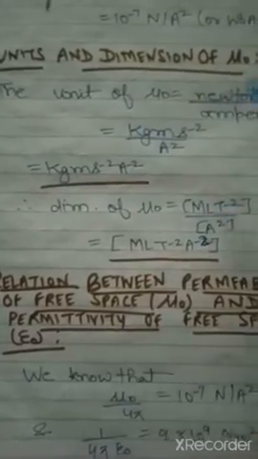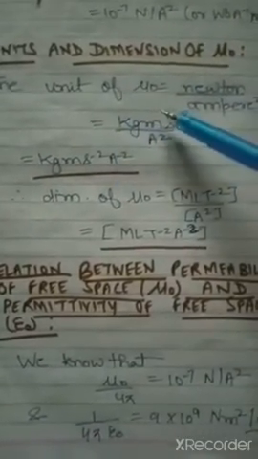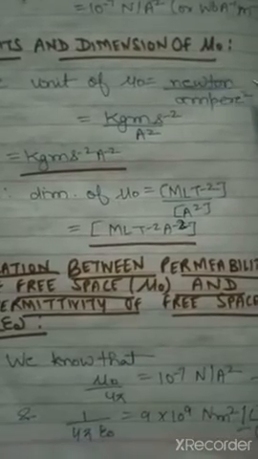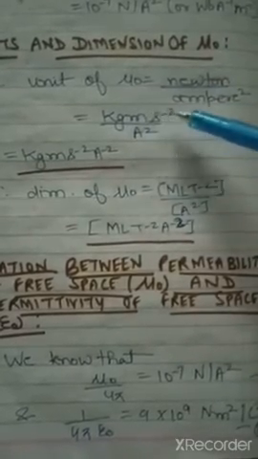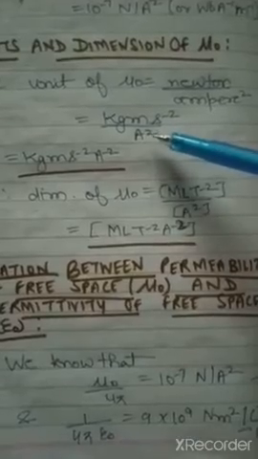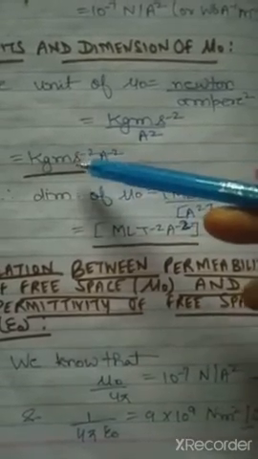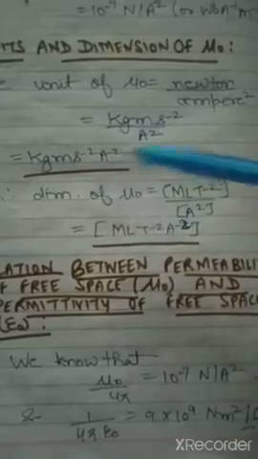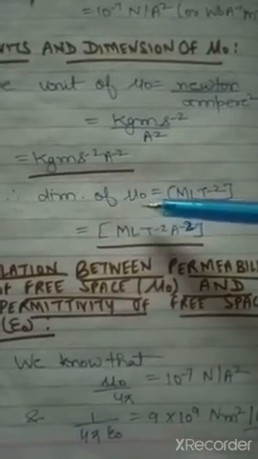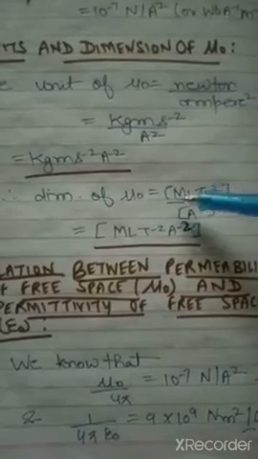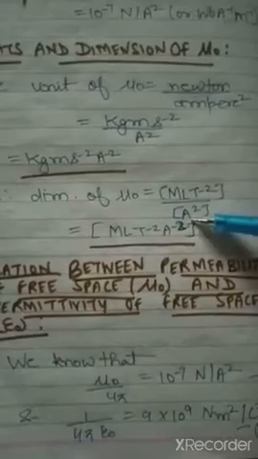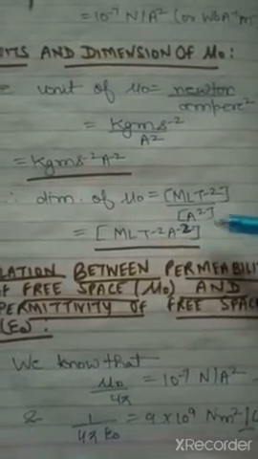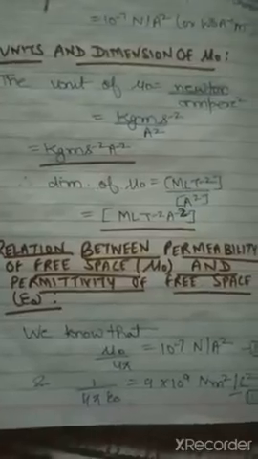Now to find the units and dimension of mu naught. The unit of mu naught, as we have just seen, is Newton per ampere square, also Weber per ampere meter. From Newton per ampere square, it will be kg meter per second square per ampere square. So the dimension of mu naught will become, for Newton it is MLT minus 2, and for ampere it will be ampere square. So MLT minus 2 A minus 2 will be the dimension of mu naught.